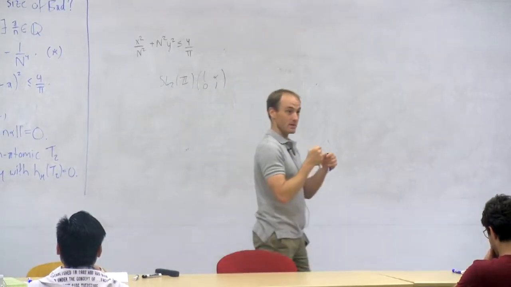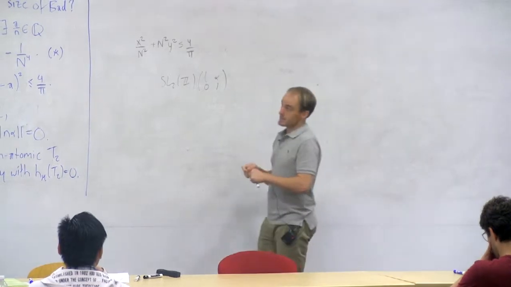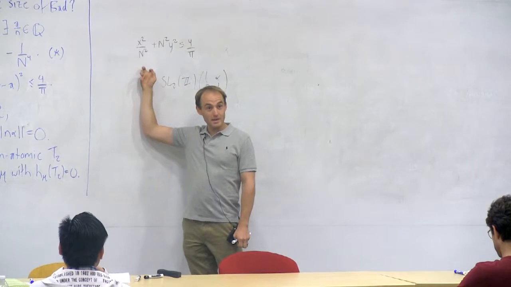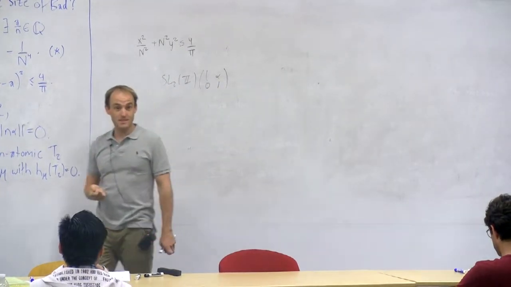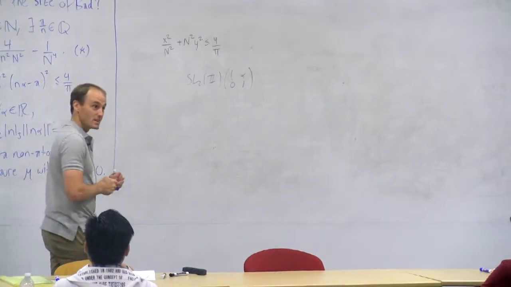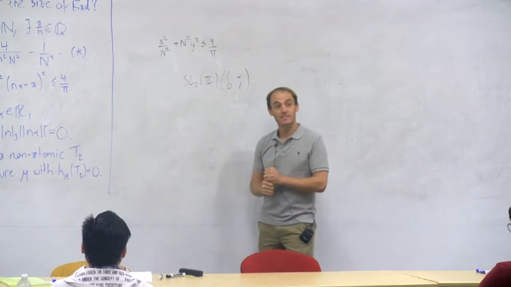It's symmetric about the origin and convex, and so we use the Minkowski convex body theorem. Well, exactly the same proof works now because the ellipse that is defined by this inequality is also a convex symmetric body centered at the origin, and the volume is 4. So we know by the Minkowski convex body theorem that there's a non-zero lattice point in there. Okay?